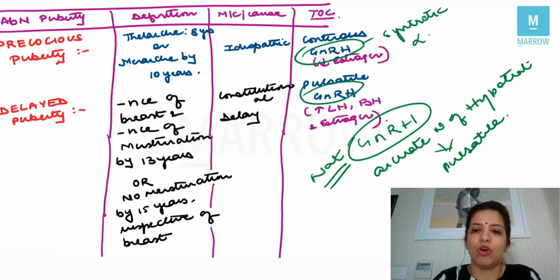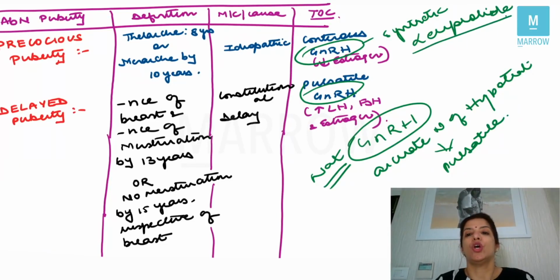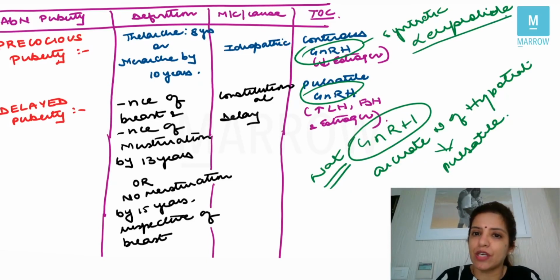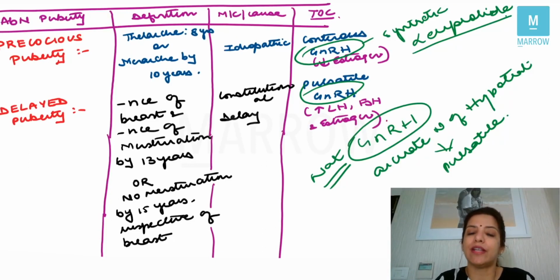An example of synthetic GnRH is leuprolide, right? So if you are giving synthetic GnRH continuously, it decreases the estrogen. And if you are giving the synthetic GnRH in a pulsatile manner, it increases LH, FSH and estrogen, right? So that is what you have to know about puberty in females.